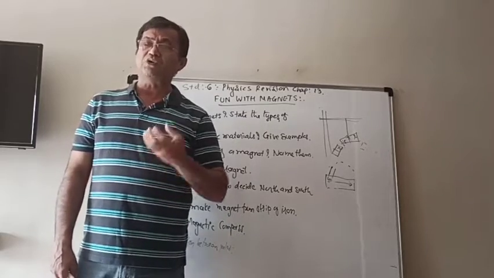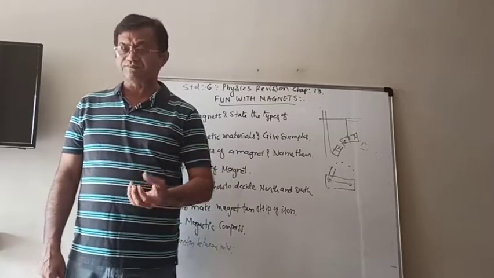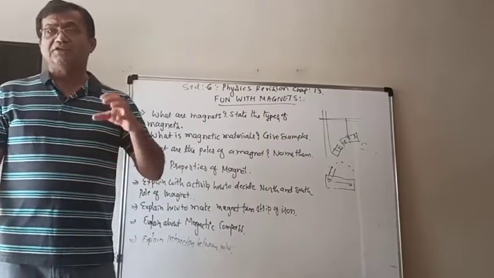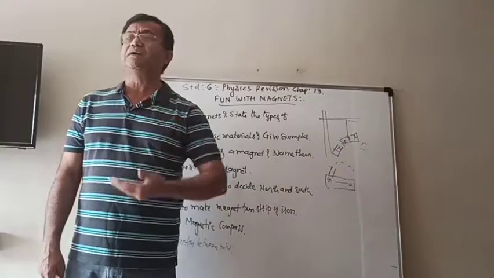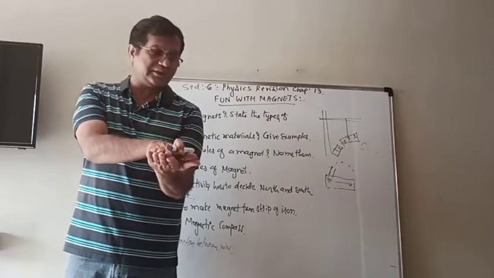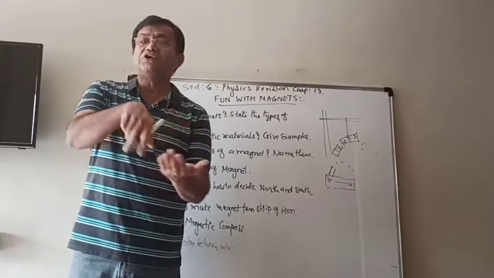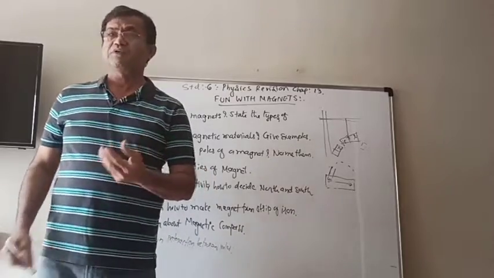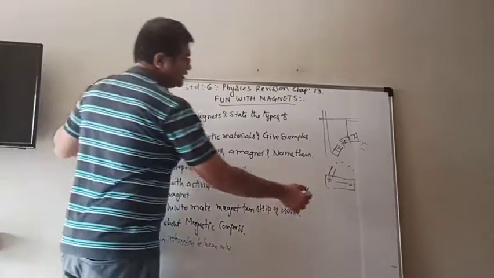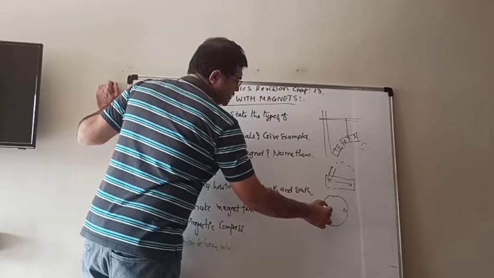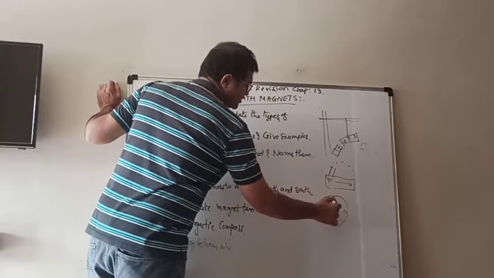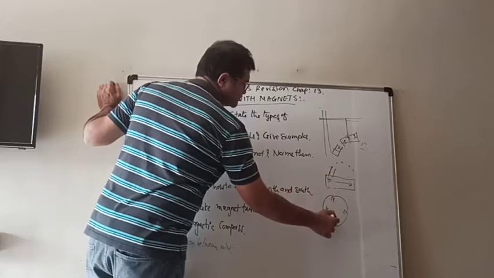Now how can we decide the direction? First we have to put it horizontally and then rotate it. North, east, west, south is written on the dial.